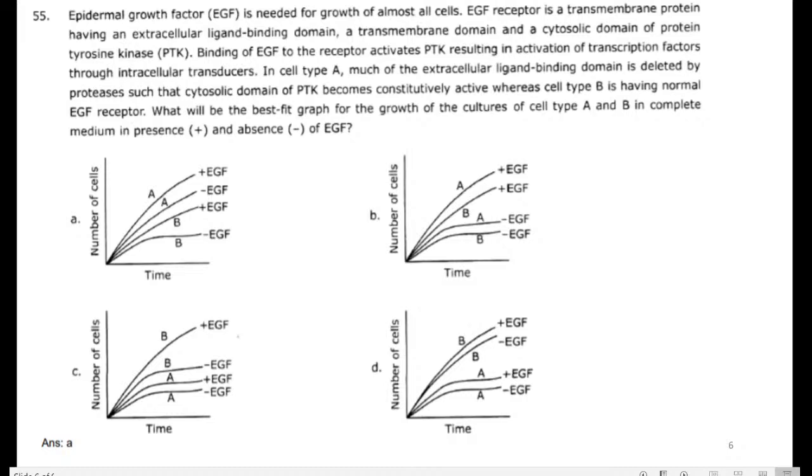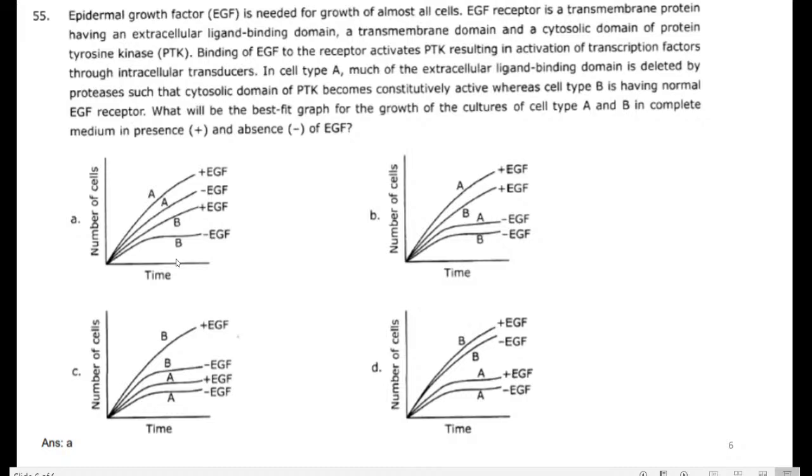If the cells don't have EGF, the cell number becomes low, they are not able to transcribe. This is a very important statement: they are not able to activate the transcription factor.